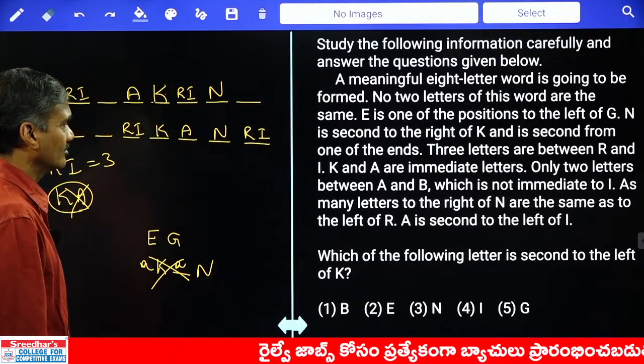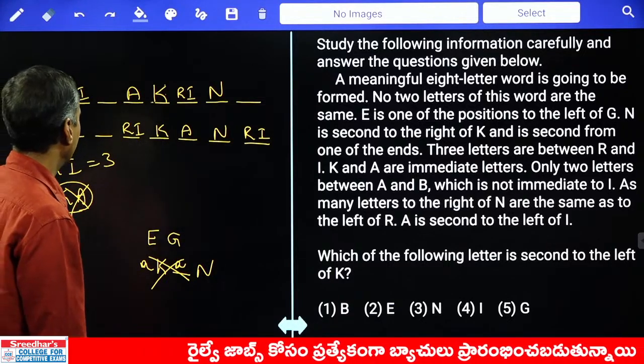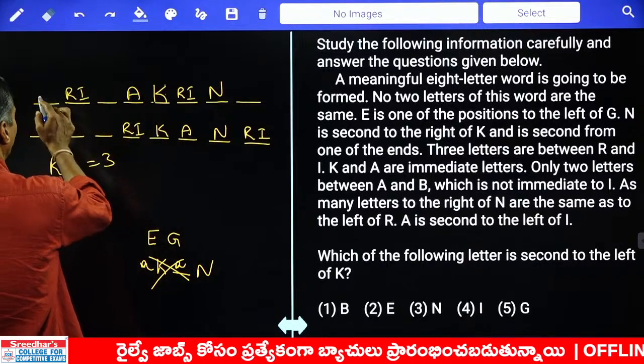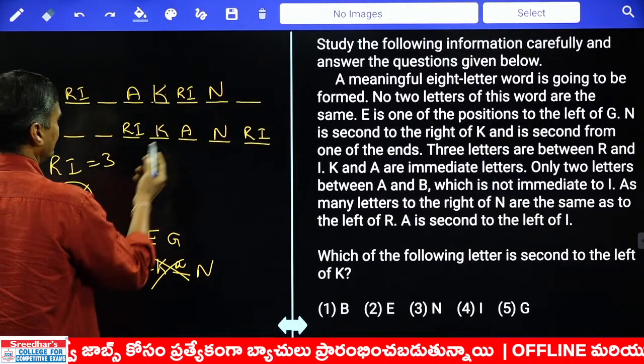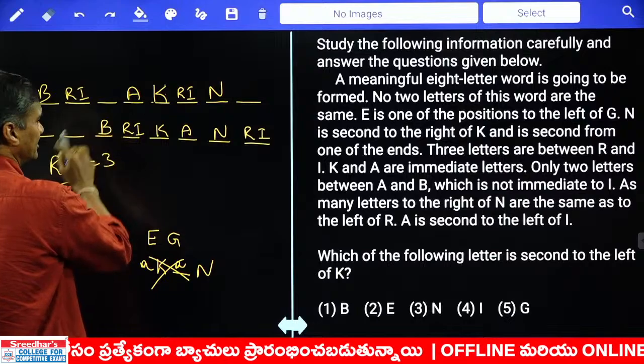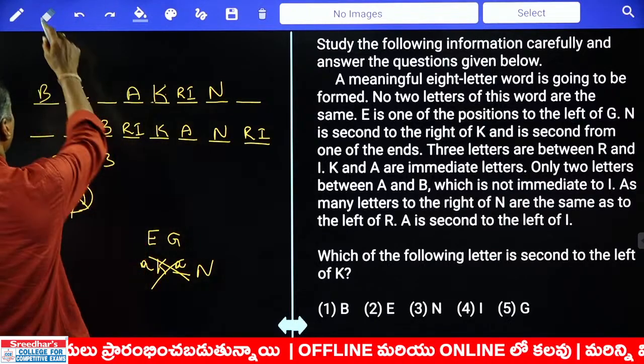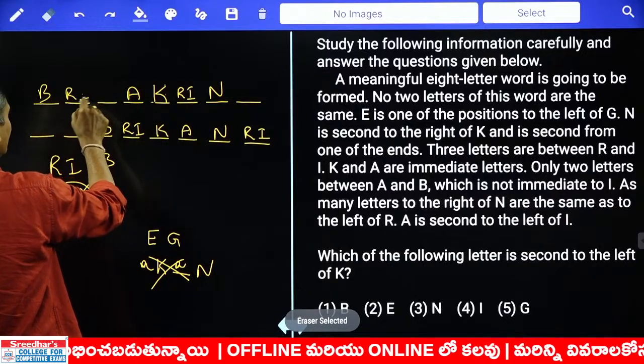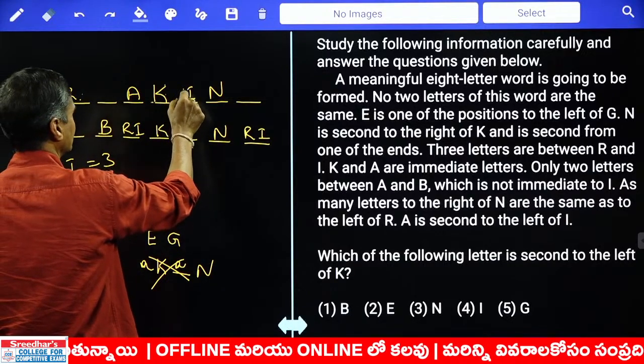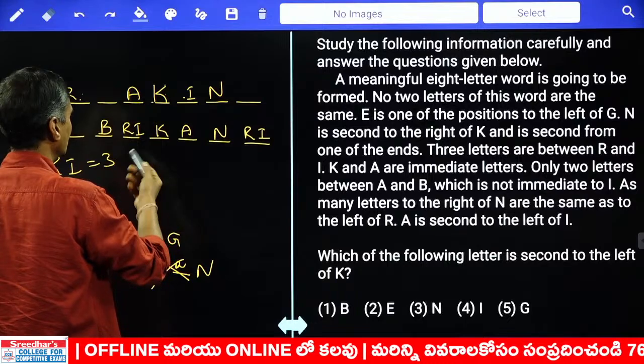K and A are immediate neighbors. Only 2 letters between A and B. In between A and B, how many letters? Only 2. Hence B is here. Now in between A and B, there are only 2 letters. B is at this place. B is not immediate to I. B and I are not adjacent to each other. I cannot be here. R is here. If R is here, I is here. And B is not adjacent to I.